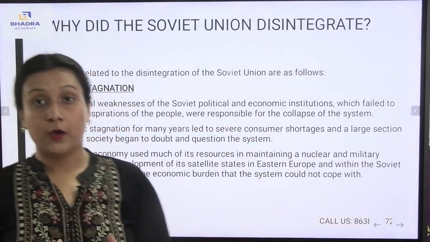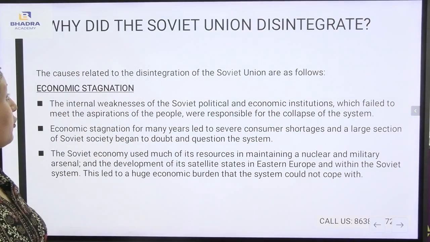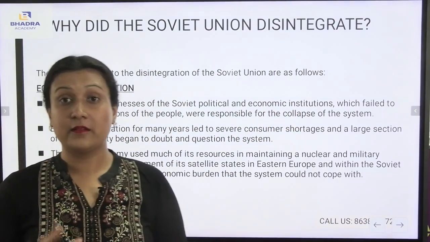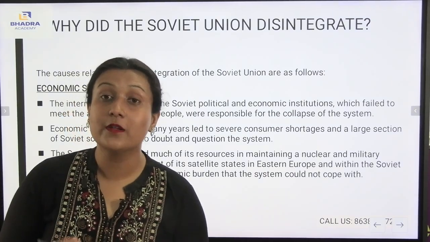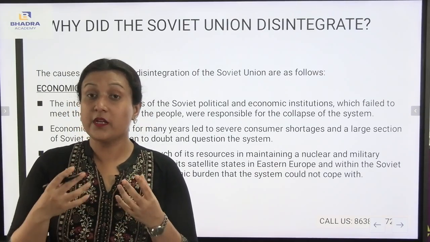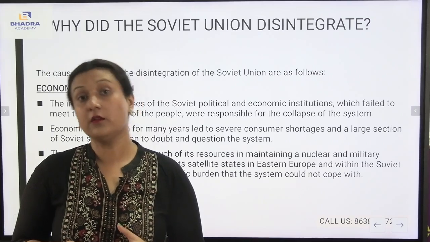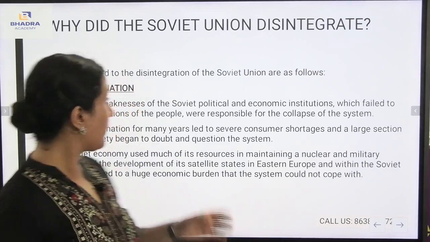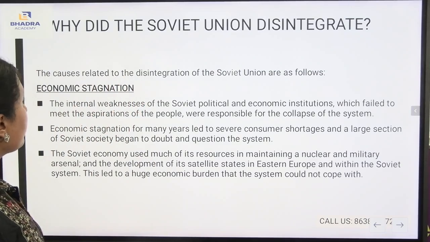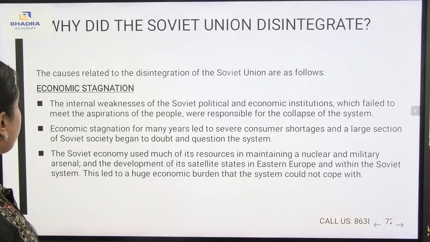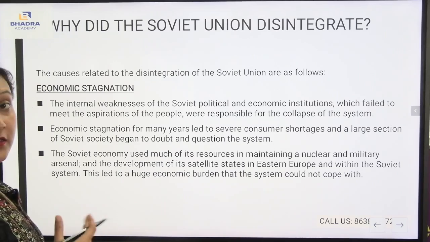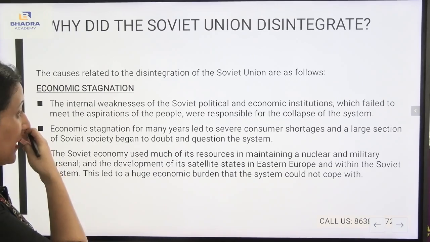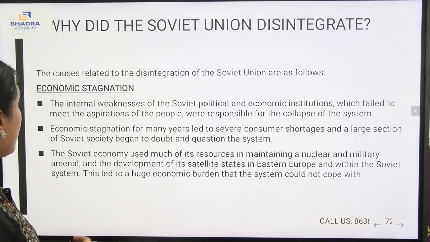Now, we will be understanding why the Soviet Union disintegrated and what were the reasons for the disintegration. We will be coming into a brief about the disintegration of the USSR. The causes related to the disintegration of the Soviet Union are as follows. First, the economic stagnation: the internal weaknesses of the Soviet political and economic institutions, which failed to meet the aspirations of the people, were responsible for the collapse of the system.